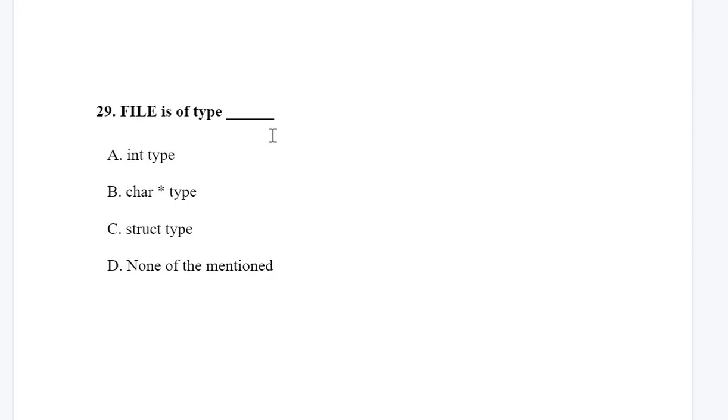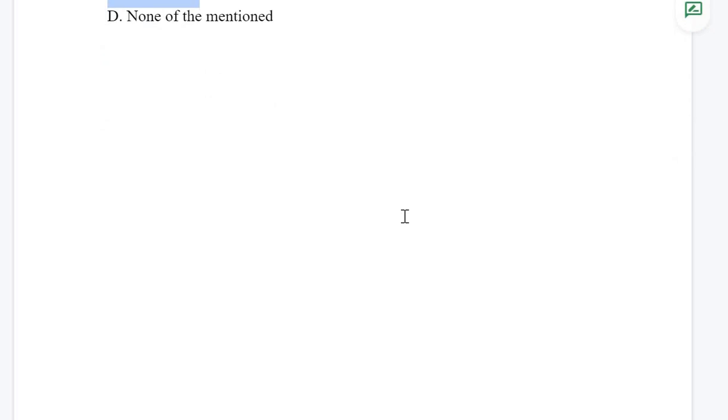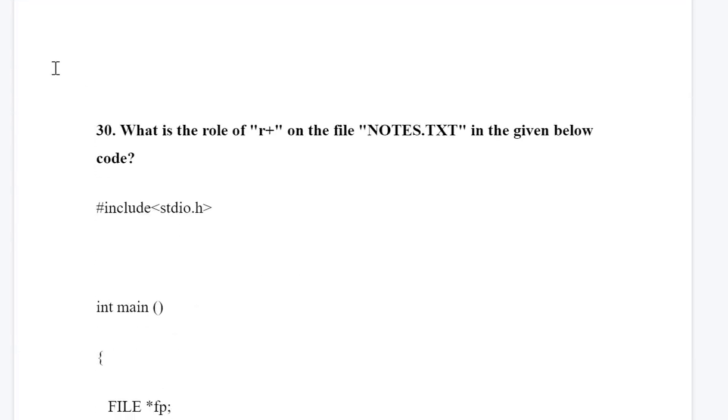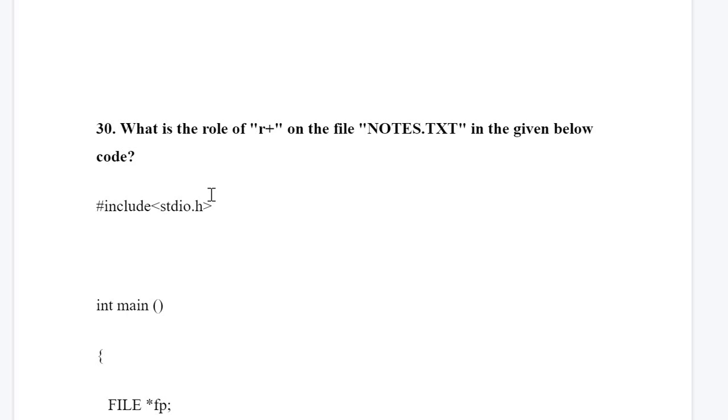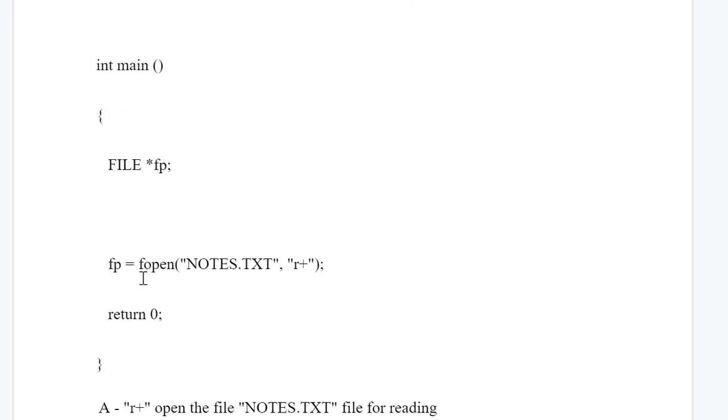Next is, FILE is a type of. Okay, so as I discussed previously, FILE is a structure type. So the correct answer is C, that is a struct type. Okay, so next question is, what is the role of r+ on the file notes.txt in the code given below? Okay, so we can see here we have opened notes.txt in r+ mode.